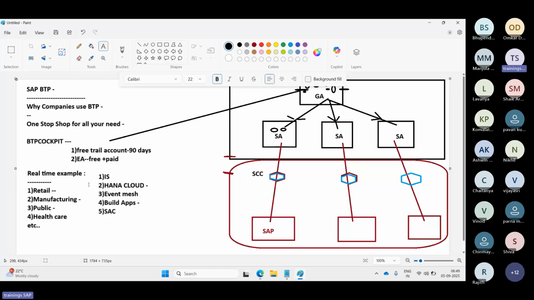If a fraud risk is detected, Build Process Automation immediately triggers a workflow and notifies the compliance officers. So it means real-time fraud alerts integrated with the core SAP systems. So naturally, AI was not part of BTP earlier.